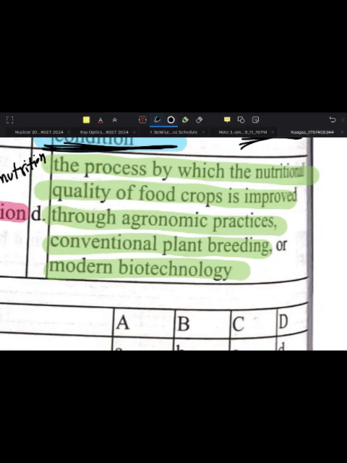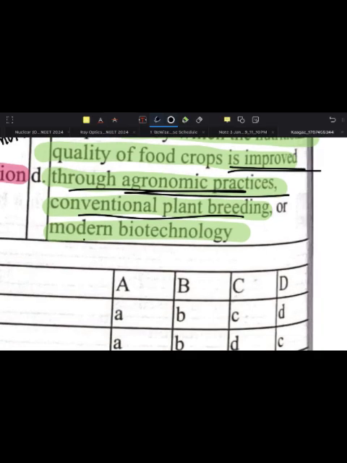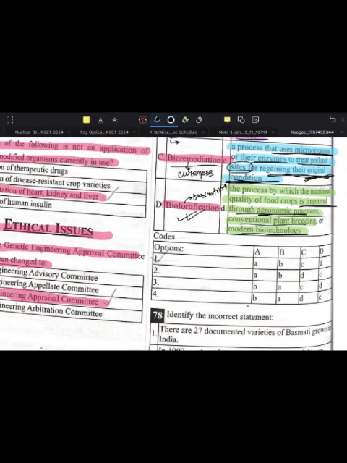Okay, the process by which food of the group is improved through agronomic practices, conventional plant breeding or modern biotech. So the option will be A, B, C, D.